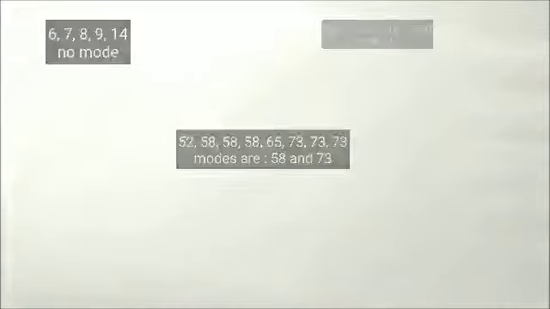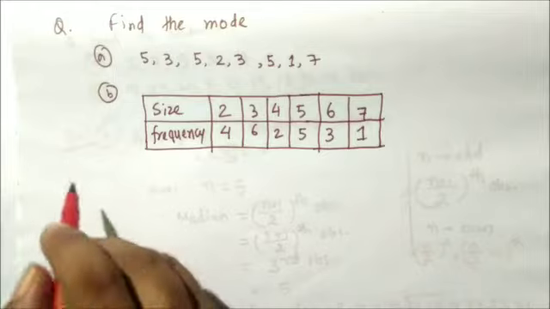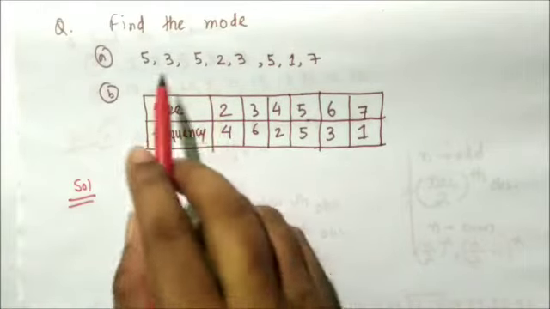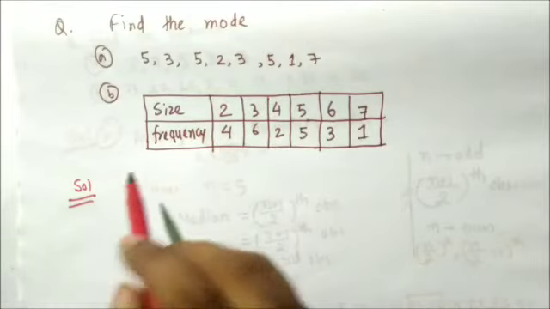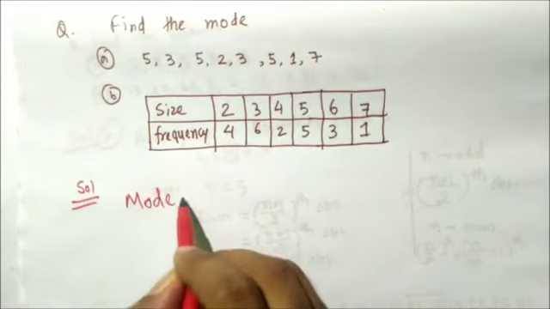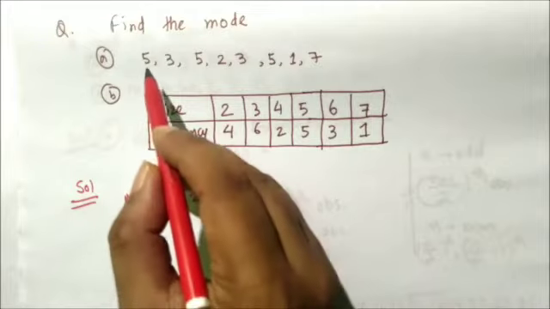Okay, now you check this one. Find the mode. In the first question, 5 3 5 2 3 5 1 7, no need to write anything, simply you tell me the mode. How will we check it? You see, 5 is occurring how many times?